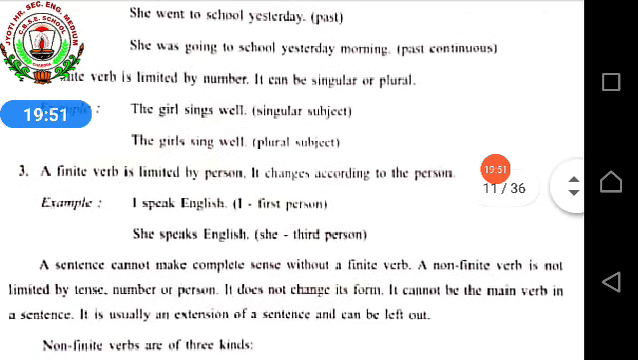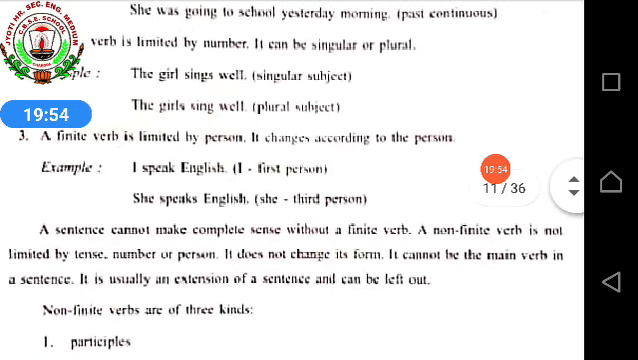Example, we'll see. I speak English. I is first person. She speaks English. So she is third person. A sentence cannot make complete sense without a finite verb. A non-finite verb is not limited by tense. So all of you understood about finite verb?